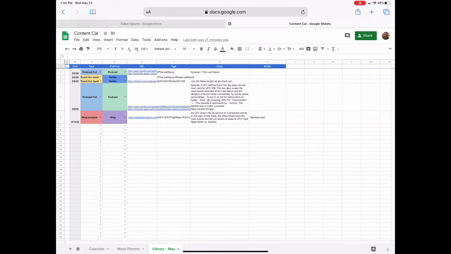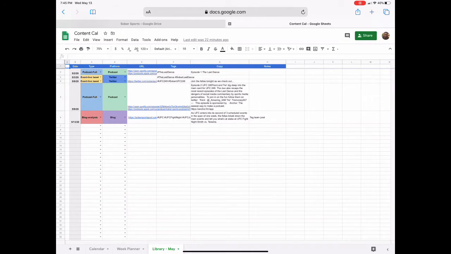So this is a library, right? And I think I'm going to go by month, and this will be a fluid doc. I'll change it as I need to. It'll always evolve, and this will be different from Sober Sports to Regular Black to TreyWatkins.com. And I'll somehow figure out a system to compile all of it, but we'll start with Sober Sports because that's what's flowing right now. So this is the library. This is what we've done, right?